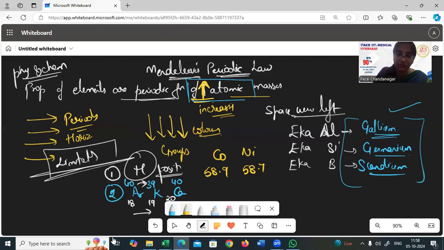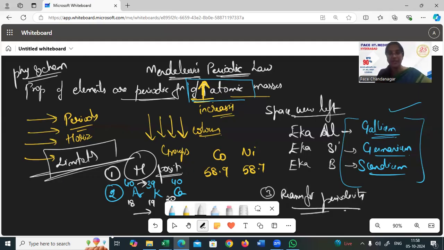And the reason for the periodicity is also not explained. He said all the elements in his periodic table will repeat their periodic properties in the same column. Every element in the same column will have similar properties, he said.